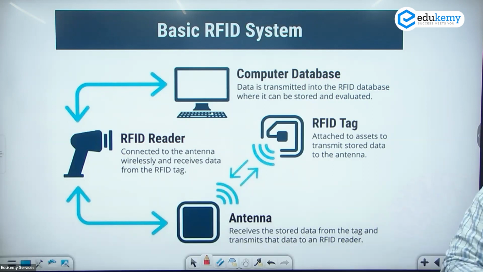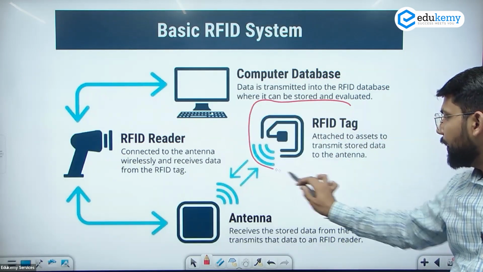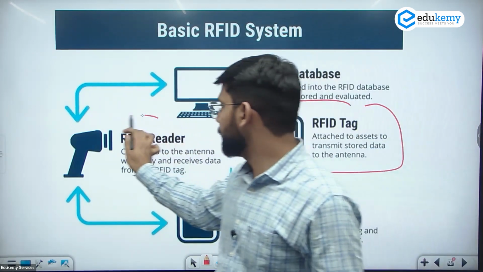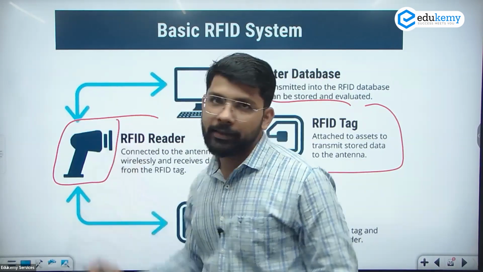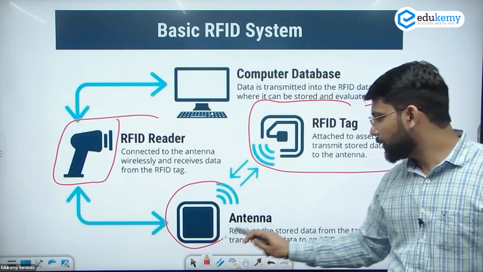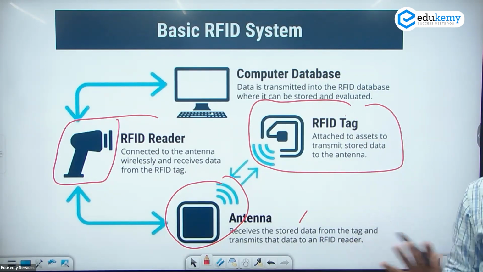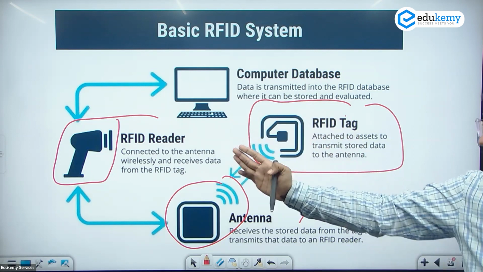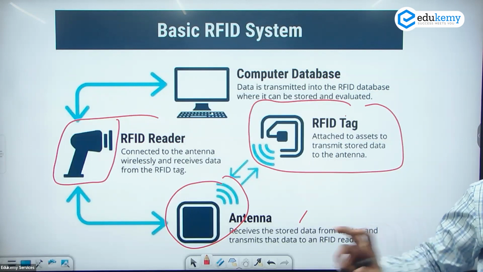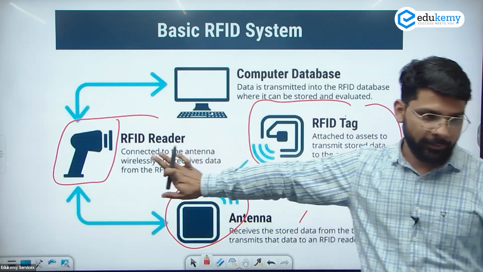This is the basic RFID system here. Like this is an RFID tag we are using on a daily basis. And this is the scanner. This is the scanner here, RFID readers, and there is an antenna to receive the stored data from this tag. The antenna अलग से दिखाई नहीं देता है. Sometimes it's present in the RFID reader or maybe in the RFID tag itself. So it cannot be visible there. But two parts: one is the tag, another is the reader here.